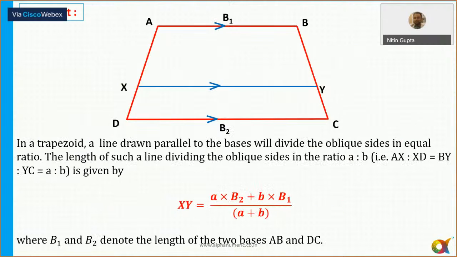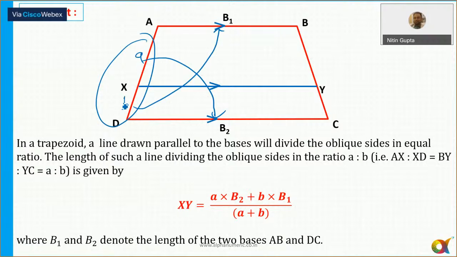Now, if this is a trapezium and there is one line parallel to the bases which divides the legs in the ratio a is to b, then the length of XY is (a into b2 plus b into b1) upon the sum of these ratios, that is a plus b. This is how we can find out the length of XY here.